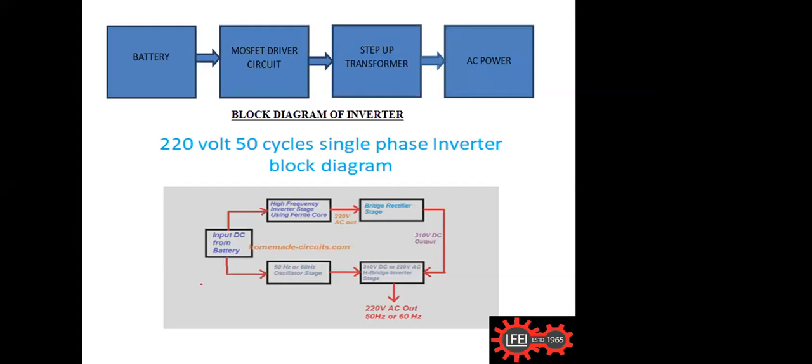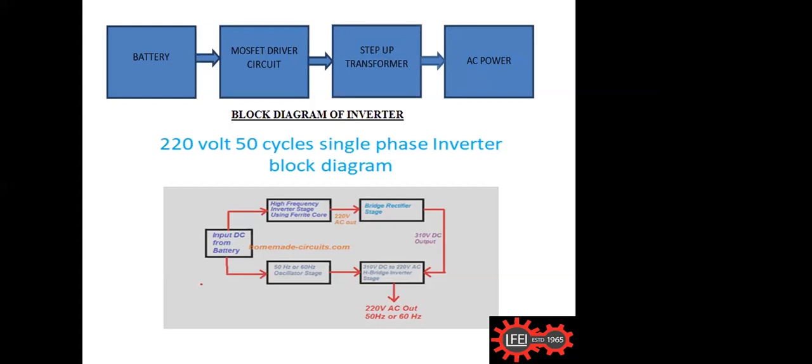This DC, you see, again goes to an H bridge inverter. It's written there. What is an H bridge? I'll let you know. This DC voltage is connected to the inverter, and the on and off switching of this inverter is done by the 50 hertz oscillator block.